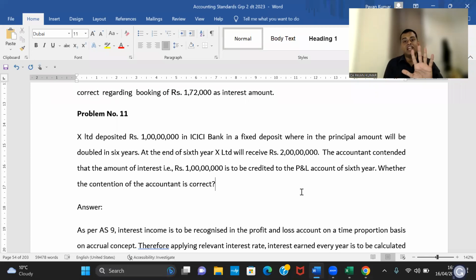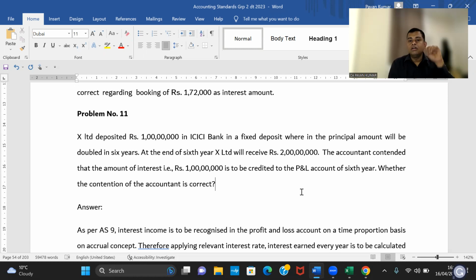Accounting Standard 9 is over in 5 sentences. Sale of goods, ownership transferred. Sale of services, single performance obligation, full completion method. Multiple performance obligations, proportionate completion method. Interest, accrual basis. Dividends, legal right to receive, that means AGM or announcement. Fifth one, royalty based on agreement, accrual. This is interest, time proportion basis.